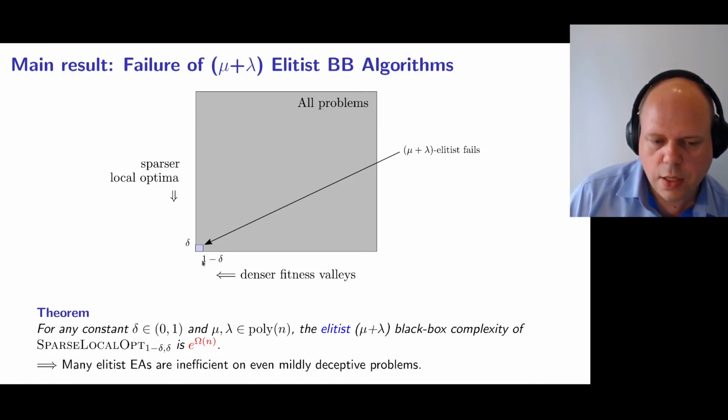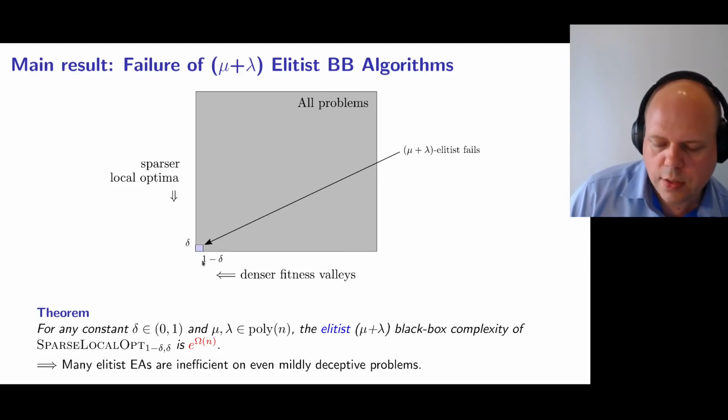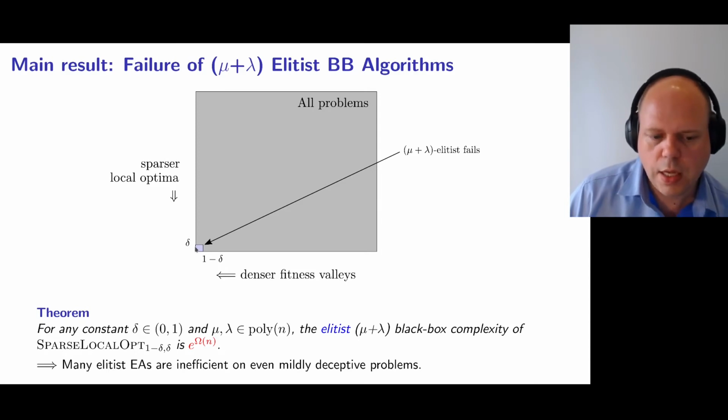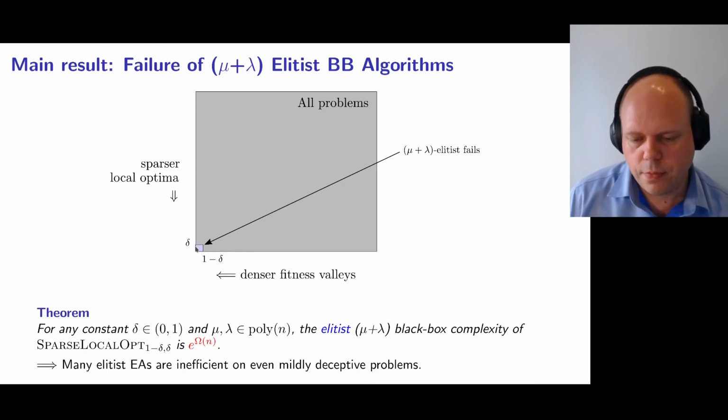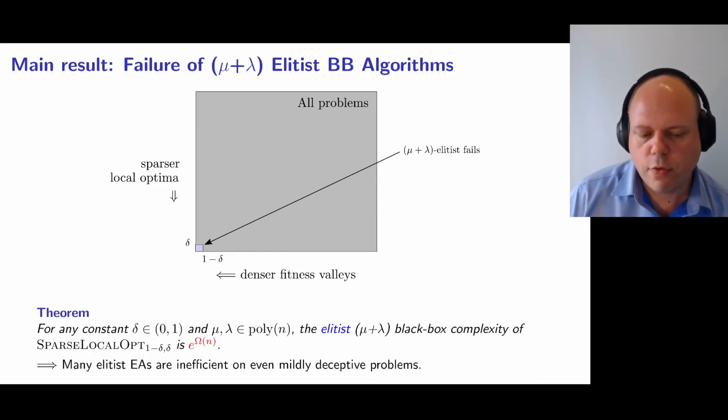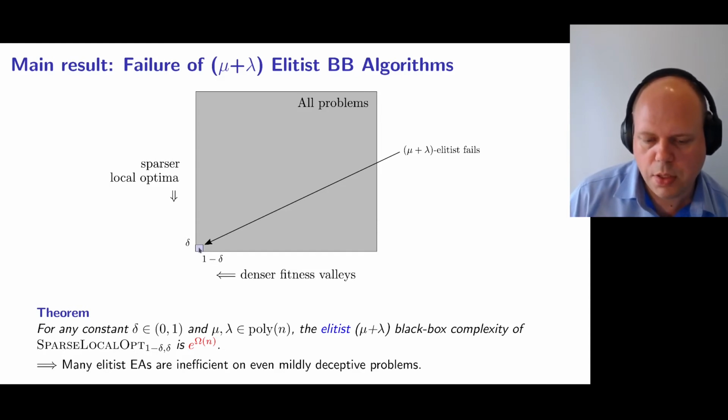So we have arbitrarily high density of the fitness valley and arbitrarily low sparsity of the local optima. We get some very, very small problem class, and still we can prove that any elitist algorithm within this algorithm class will have a worst case running time which is exponential on at least one problem in this class.